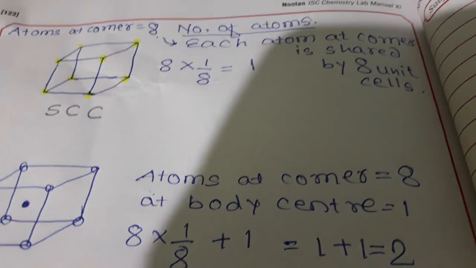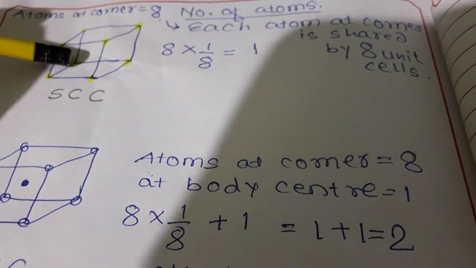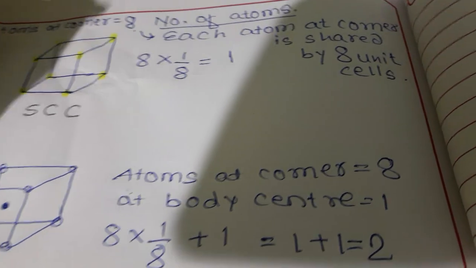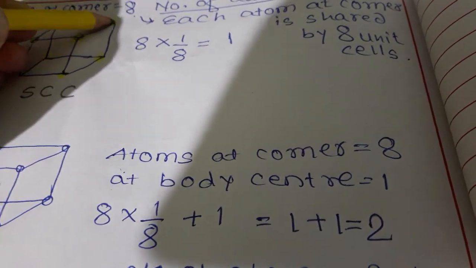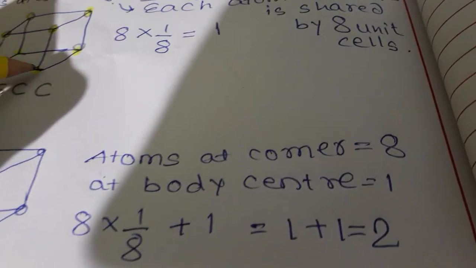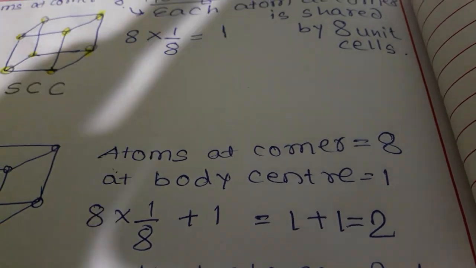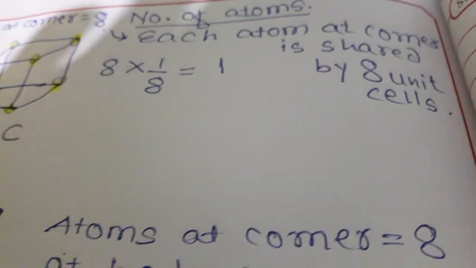Now we will consider different types of unit cell. The first one is SCC, simple cubic cell. Over here you can see that 8 constituent particles are present at the 8 corners. Each atom present at the corner is shared by 8 other unit cells.